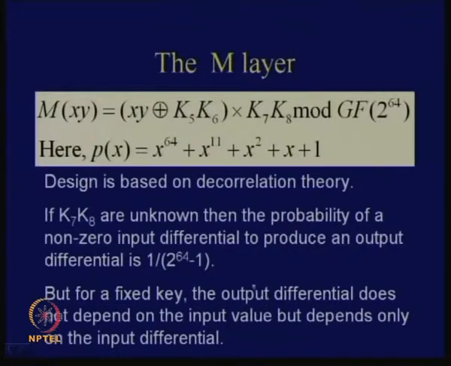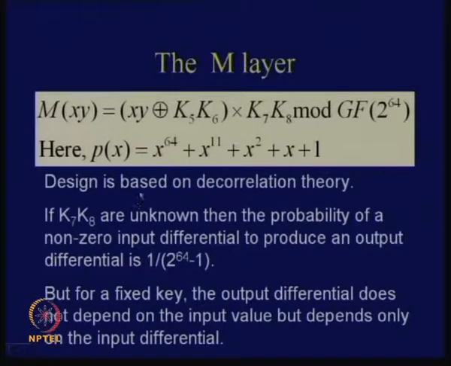So then we see what the M layer is. The M layer is as follows. You take xy. What is the size of xy? 64 bits. Then you use the components k5, k6, k7 and k8 of the key, and you take xy, XOR that with k5, k6 and multiply that with k7, k8. Note that this multiplication is in the Galois field 2 power 64. Okay, and this is the reduction polynomial which they have used. Anyway, these are just details.